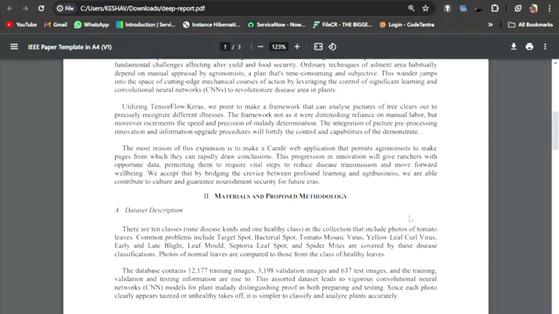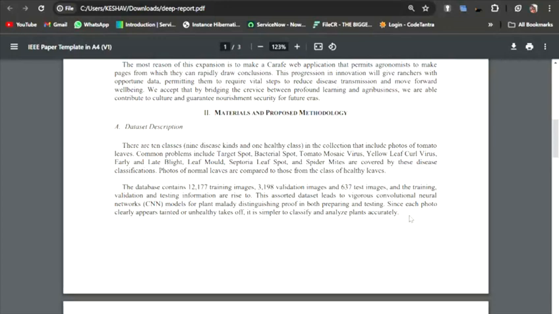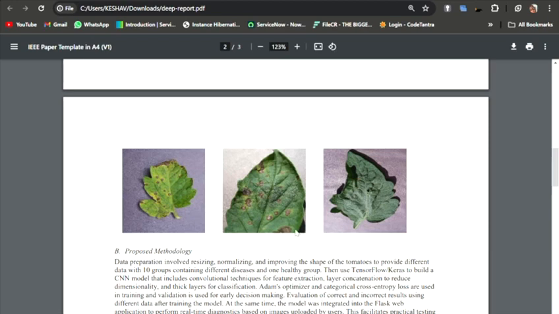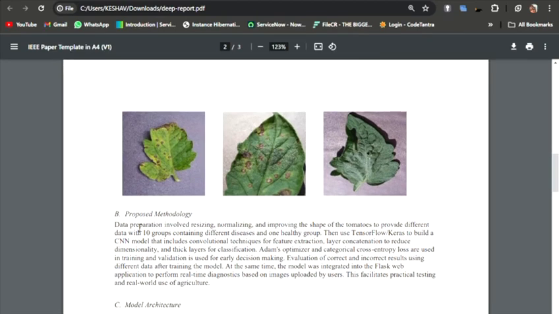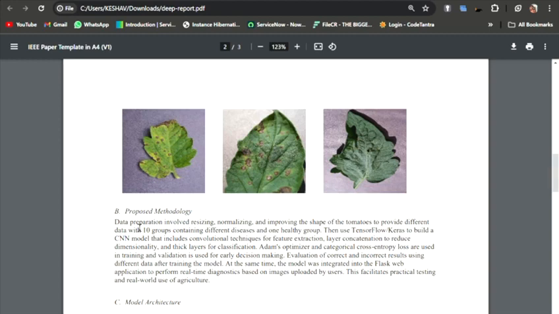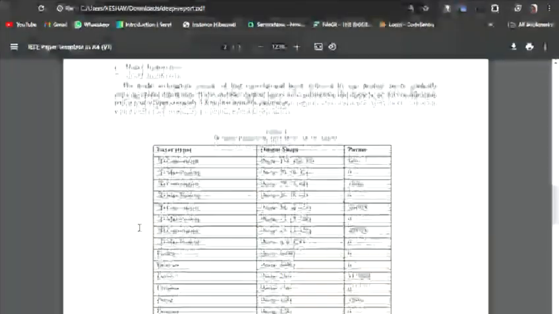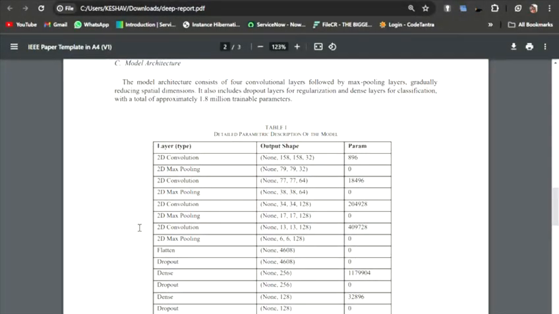So let's start with the dataset. Our dataset includes 10 classes of tomato leaf images for robust model training. As you can see in the video, there are some examples of it. Our proposed methodology: data preparation involves resizing and normalization. The CNN model architecture includes convolution layers. And this is our model architecture, as you can see, and it includes approximately 1.8 million trainable parameters.